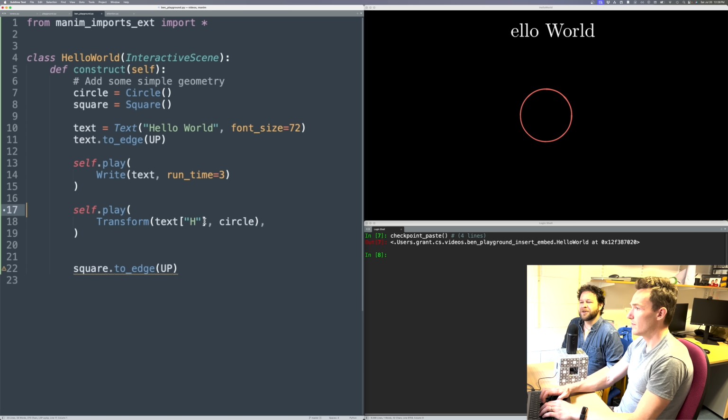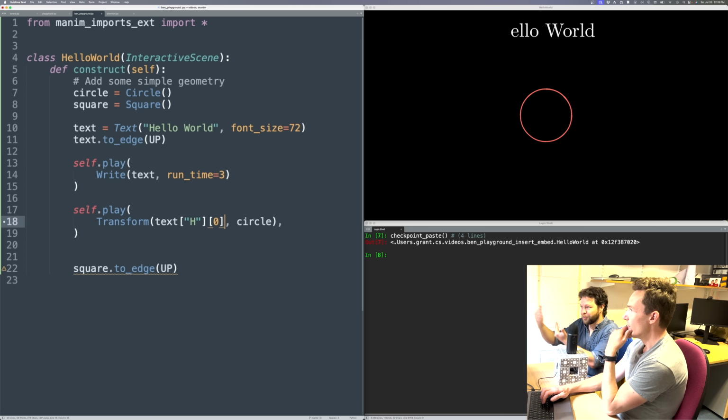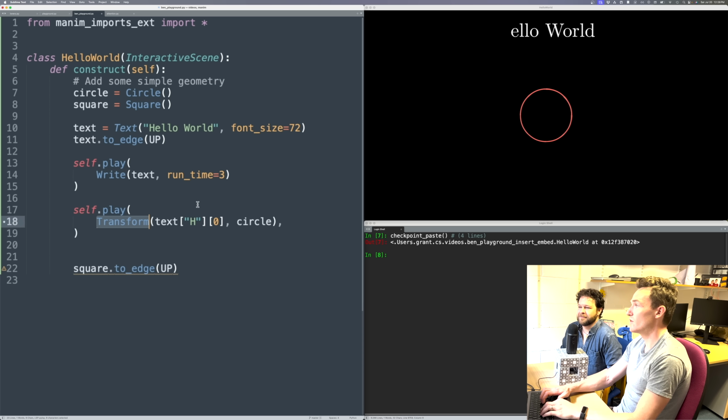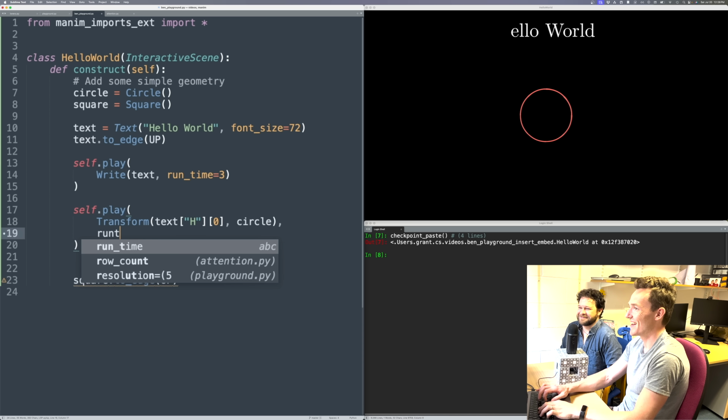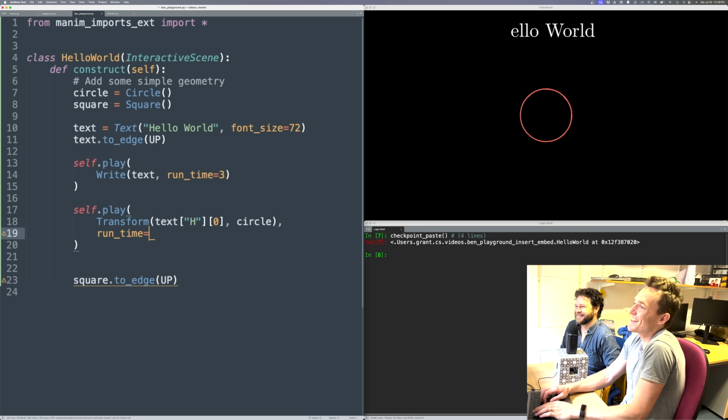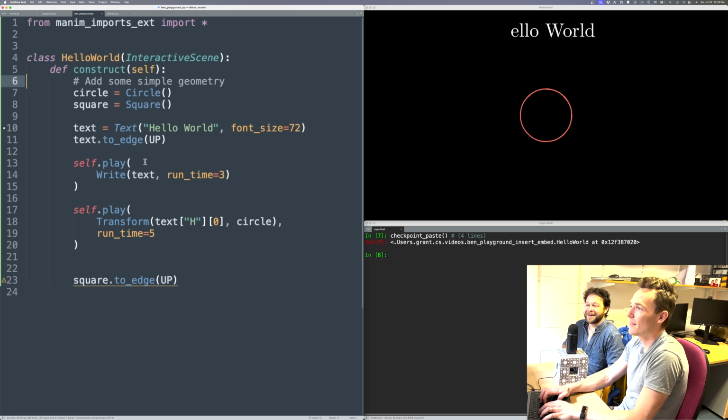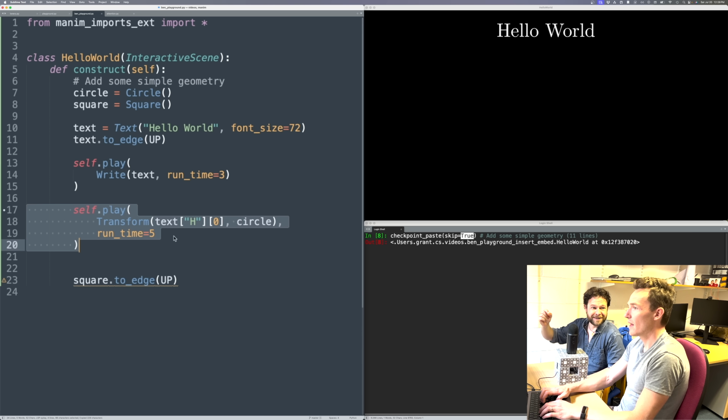Okay. And so these built-in functions like write and transform that we're just seeing, these are the ones that you sort of sculpted to make the jobs that you wanted to happen. Yeah, exactly. And so a lot of things derive from transform. Usually there's no pedagogical reason to have an H turn into a circle. I enjoyed it. It looks nice, and we can maybe make it a little bit slower. I have other questions. It didn't just transform. It looked like it was eased. There's all sorts of nice smoothing functions going on. Oh yeah, okay. So let's play with that.